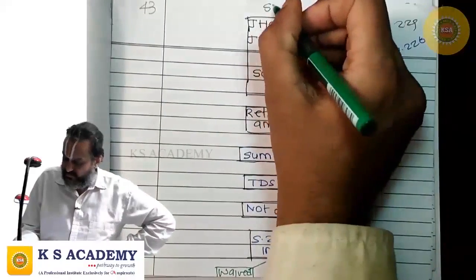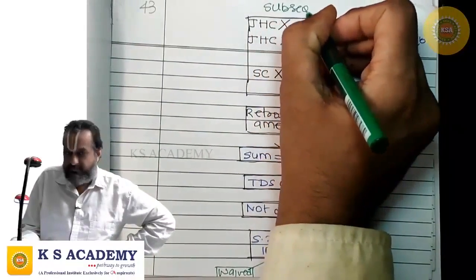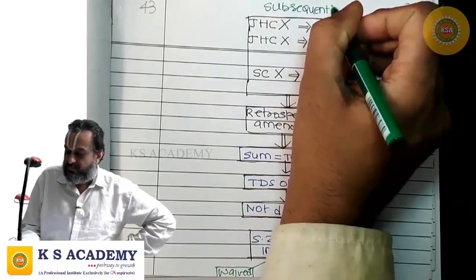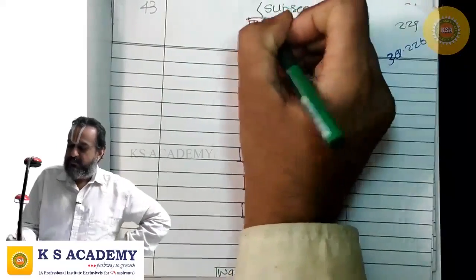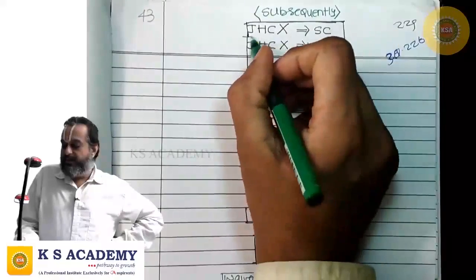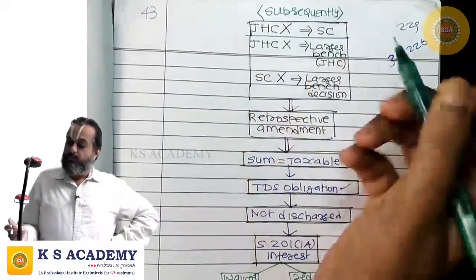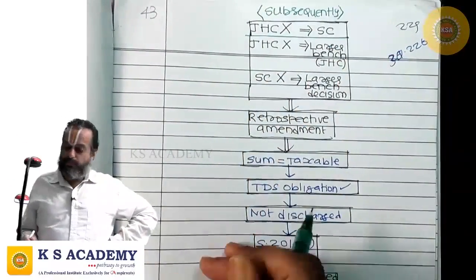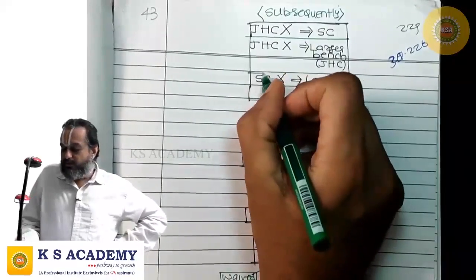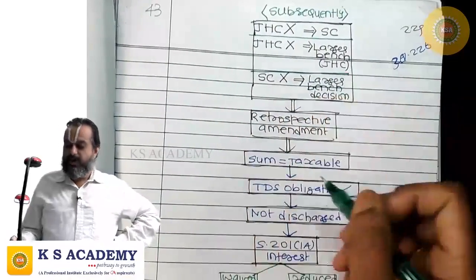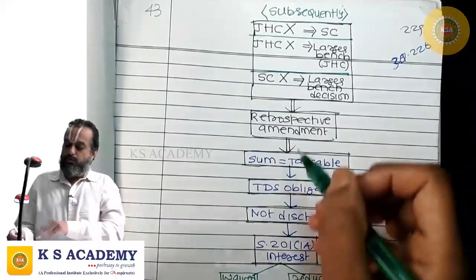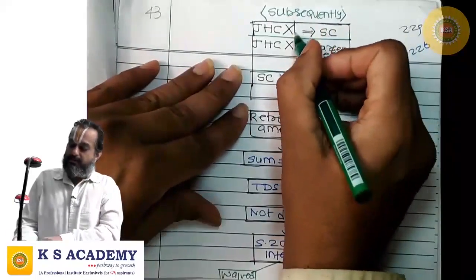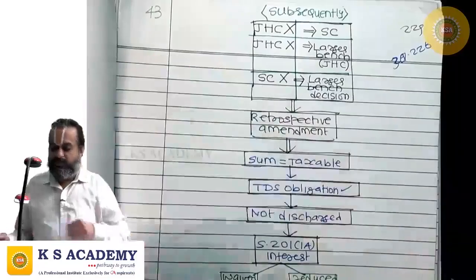Subsequently, the jurisdictional high court decision was overruled by the Supreme Court, or by a larger bench decision of the jurisdictional high court.